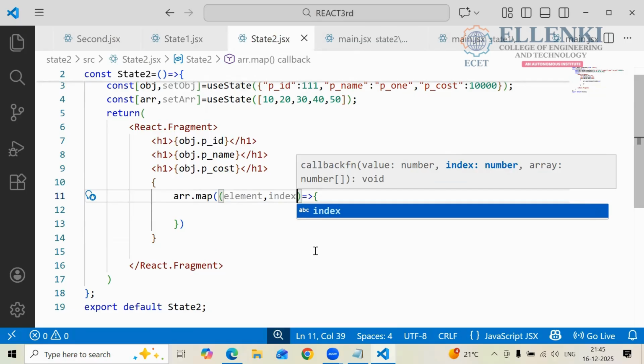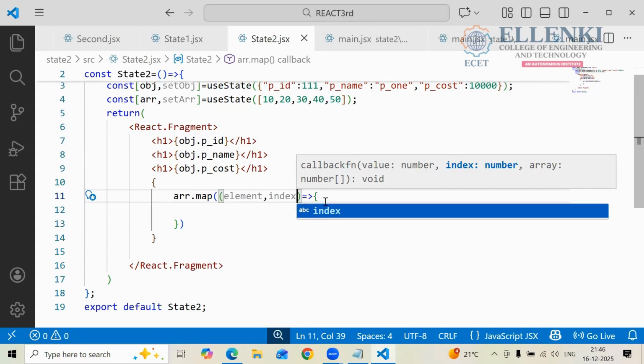If you want to take the array in your use state, in a React.js program, and you want to get the output, you have to use the curly braces. In these curly braces, you have to use the map function. In this map function, we are giving the arrow function. In this arrow function, what is the array we are having? That one we are pushing here. So we are having the element and the index. Yes or no?